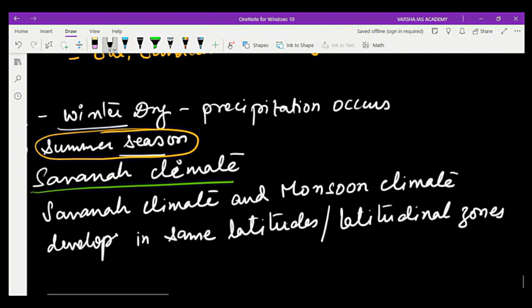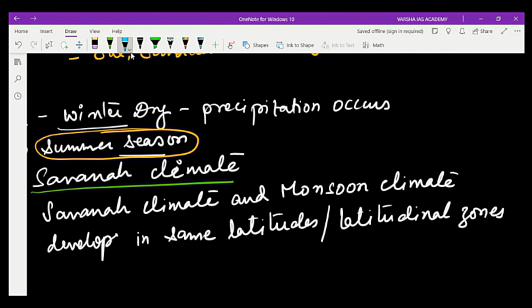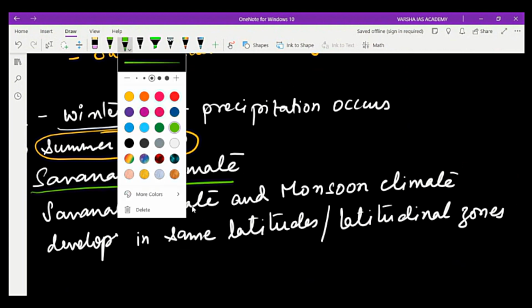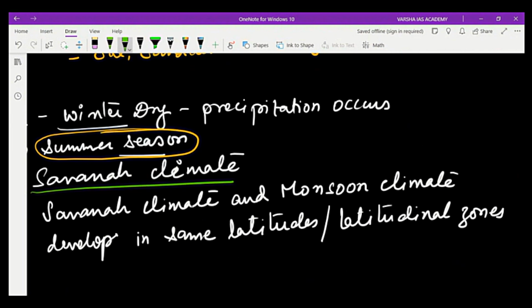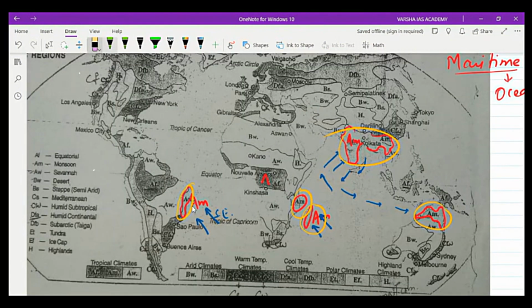So just remember this fact, because they can give you this in a statement: which of the following climatic zones or climatic types develop parallelly or simultaneously in the same latitude. You must remember this. So if you see on the map, this is the AM climate. Parallel to the AM, there is AW. This is AW also in the same latitude here. Same zones, right?